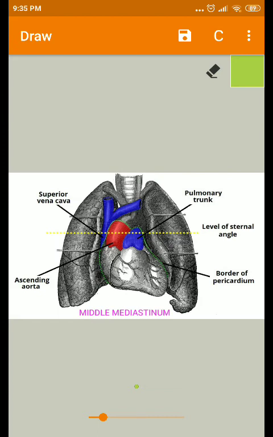Students, welcome back. Now we are going to see the middle mediastinum. The middle mediastinum is occupied by the pericardium, the covering of the heart, and its contents along with the phrenic nerves and the pericardiophrenic vessels. This is the space occupied by all these structures.